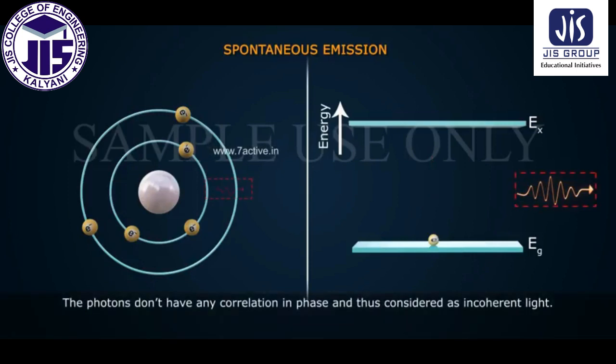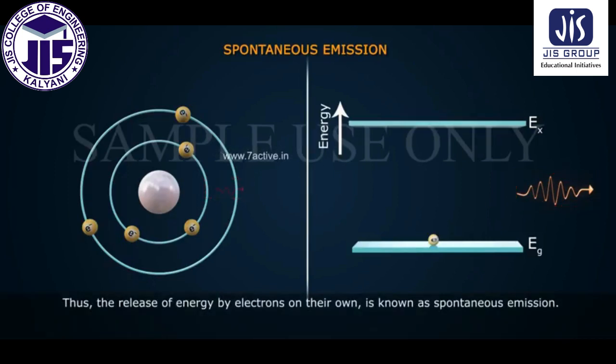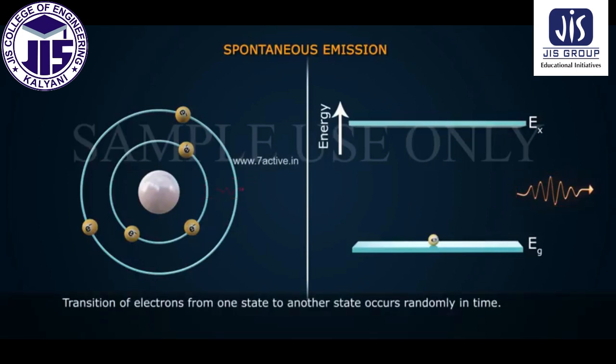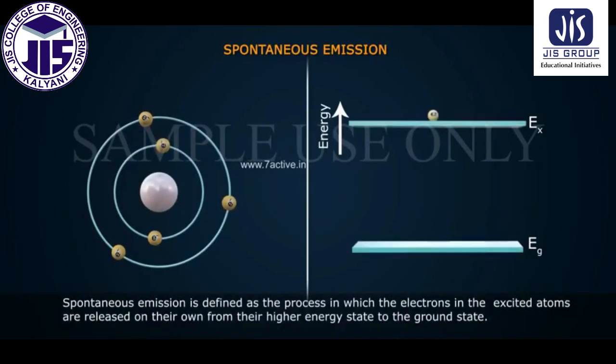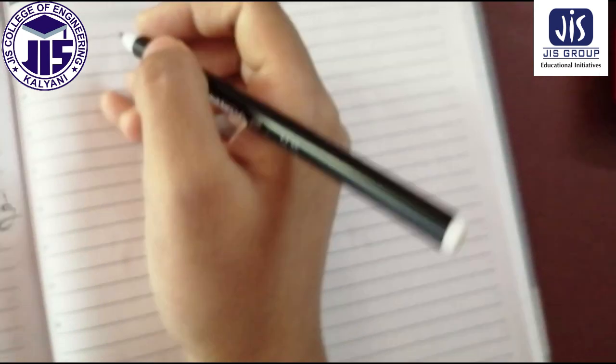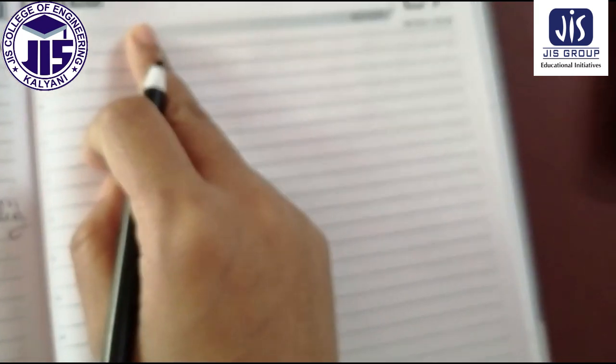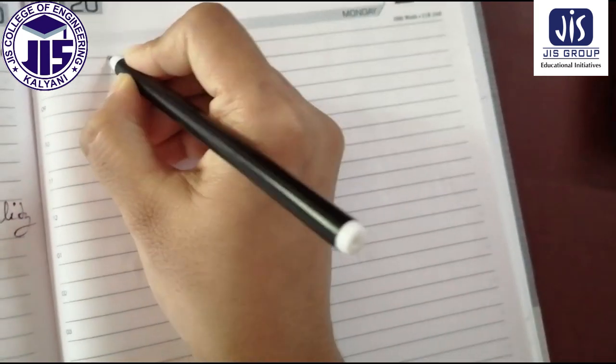The photons don't have any correlation in phase and are thus considered incoherent light. Thus, the release of energy by electrons on their own is known as spontaneous emission. Transition of electrons from one state to another occurs randomly in time. Next, the relation for spontaneous emission, a very famous derivation, Einstein's coefficient.